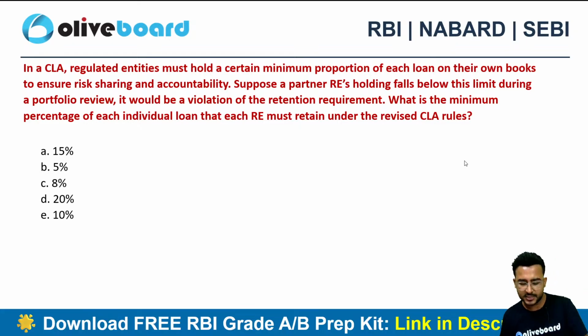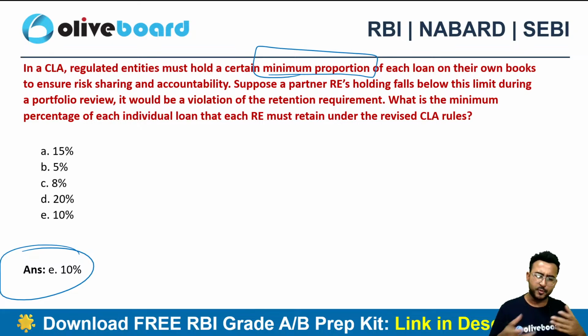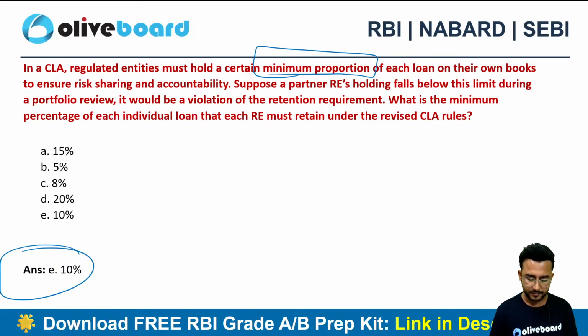Now this is a direct question. We have already done a case study based question on this concept. It's nothing but what should be the bare minimum proportion every regulated entity needs to have in the portfolio, right? Yes, 10%. We have done a case study based question as well, so both ways it can come. There is a high probability that they will ask these kinds of questions directly. Still, they can give you a para based question and ask certain questions related to these circulars, so both possibilities are there in the examination.